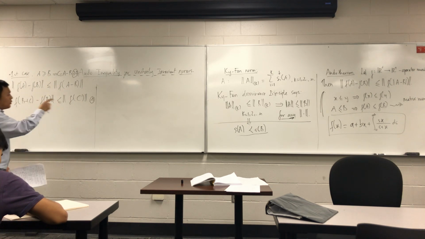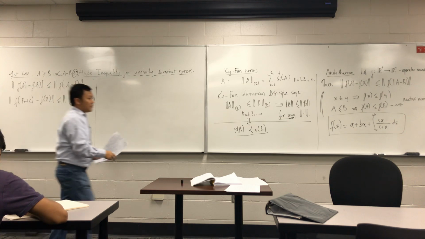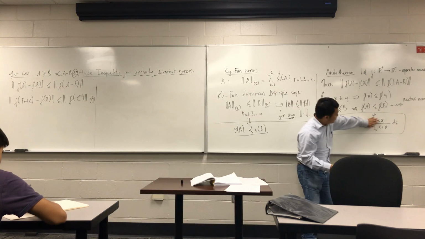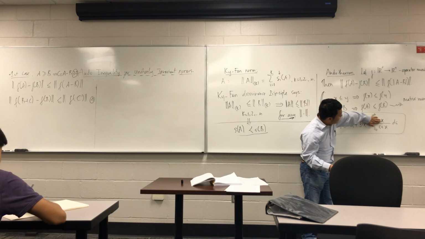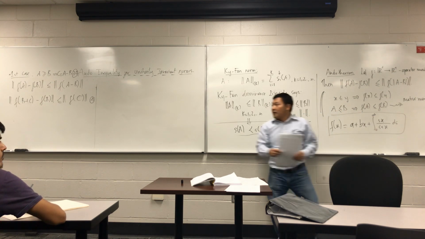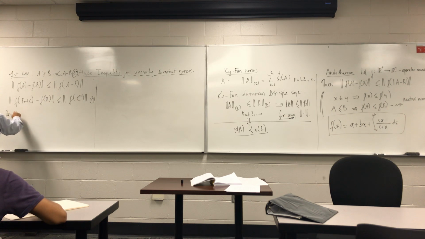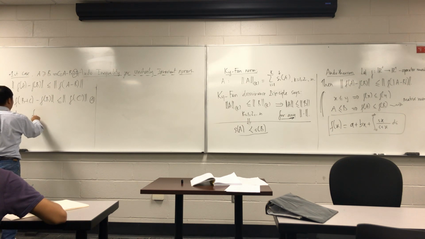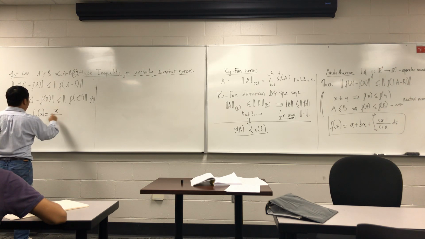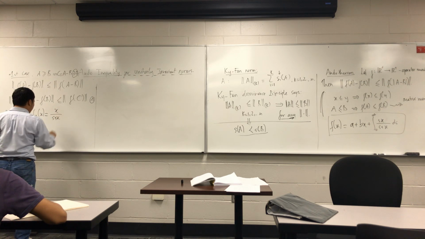But first, I need to prove this inequality for this function, x over s plus x. Let me denote by f_s(x) equal to x over s plus x.